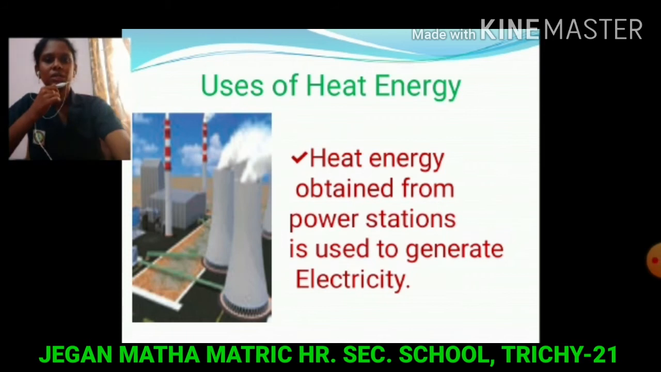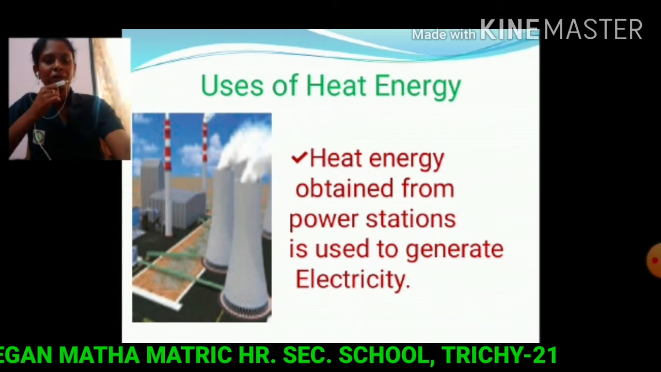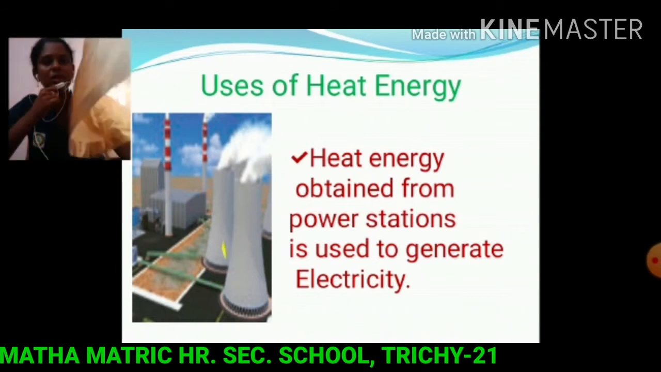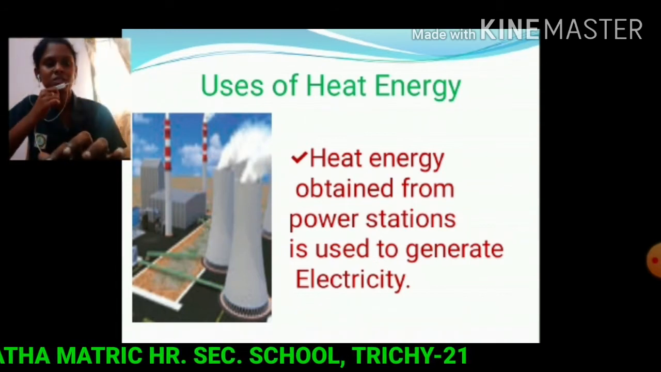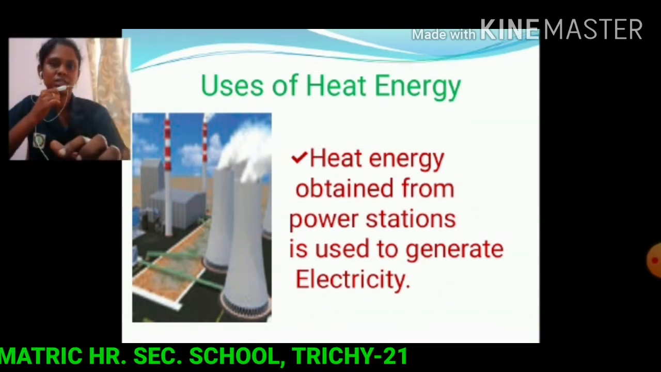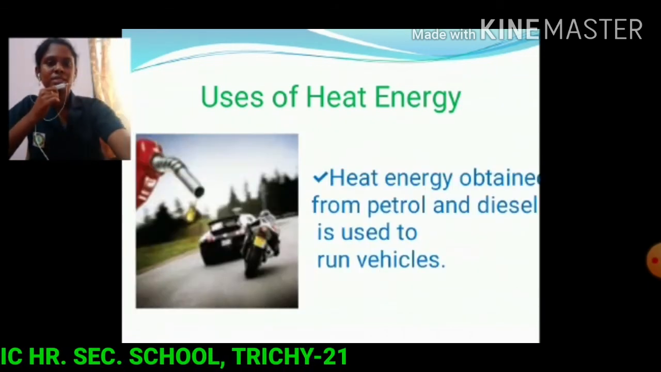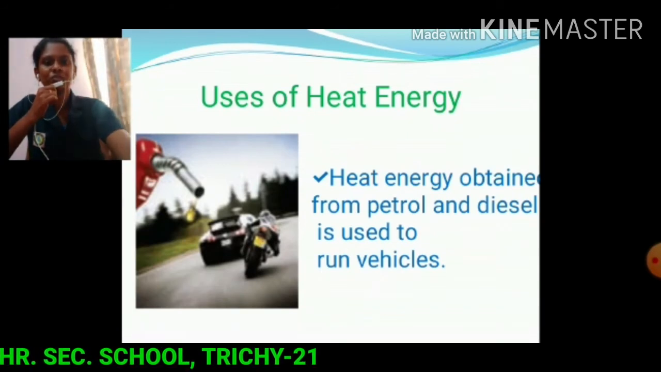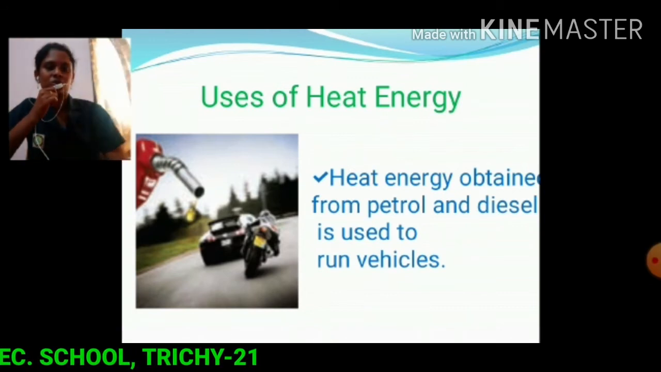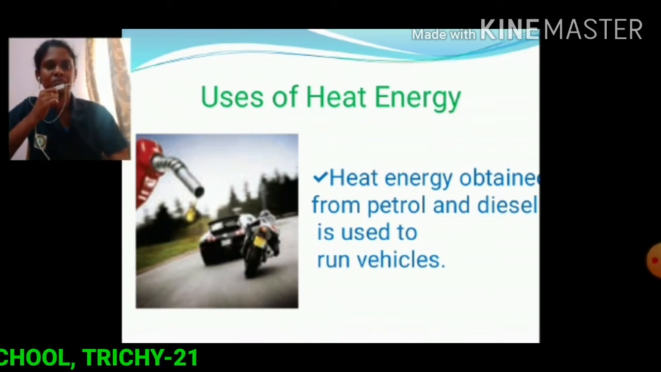Next we are going to learn about the uses of heat energy. Heat energy obtained from power stations is used to generate electricity. See the picture. This is the power station. In power stations, heat energy is converted to electrical energy. Next use, heat energy obtained from petrol and diesel is used to run vehicles. So vehicles use heat energy from petrol and diesel.